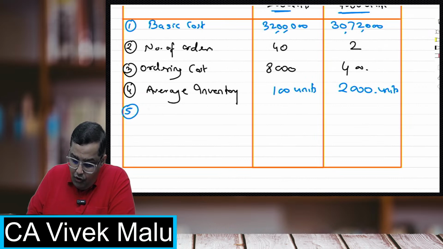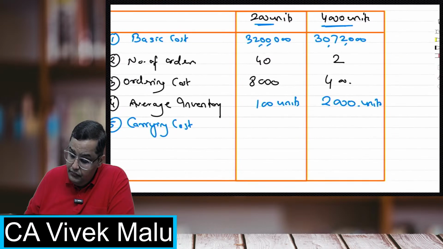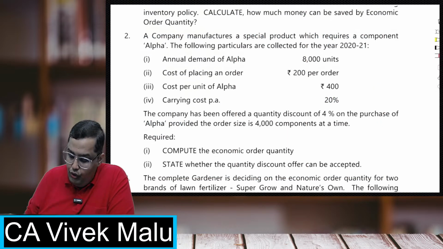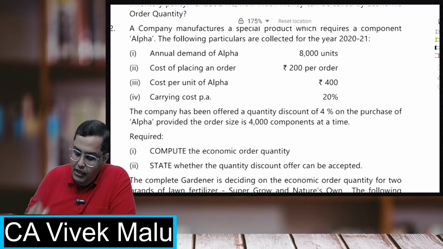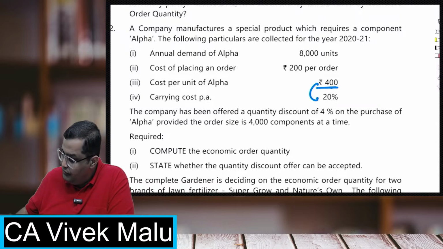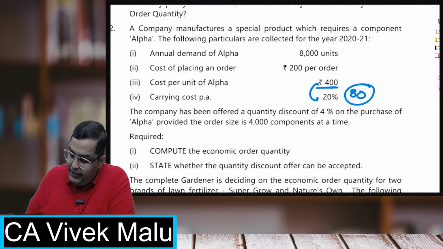Now fifth, what is my carrying cost? When I order at the EOQ level, my cost is 400 rupees. So 400 into 20%, so 80 rupees per unit, right?